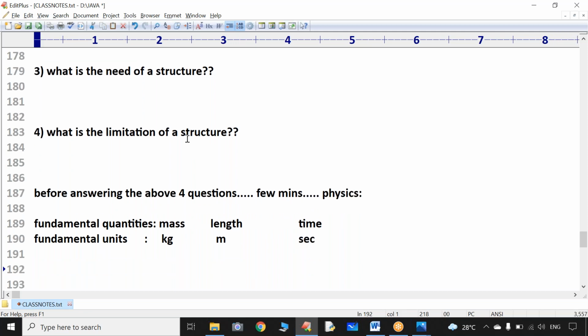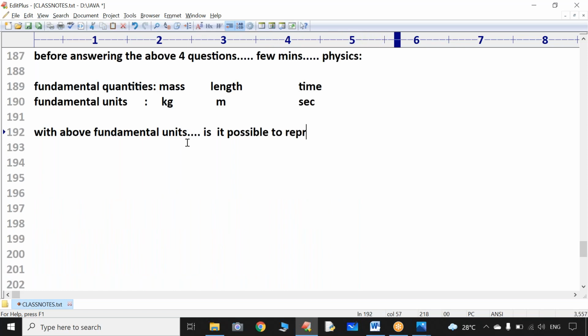Now my question is, with the above fundamental units, is it possible to represent every physical item in the world?